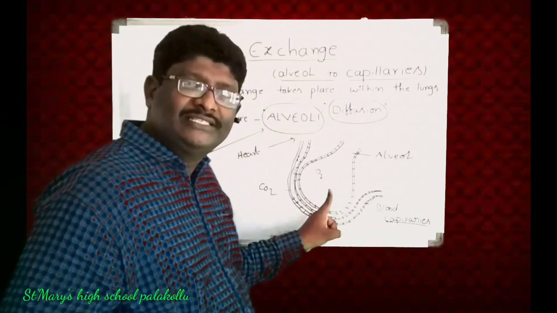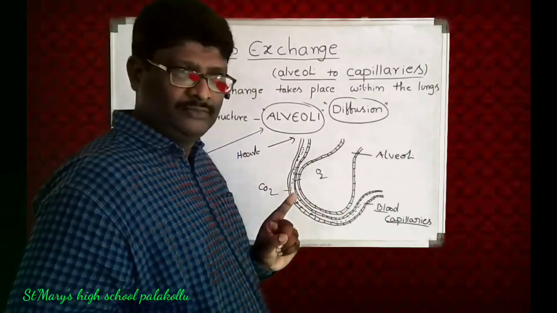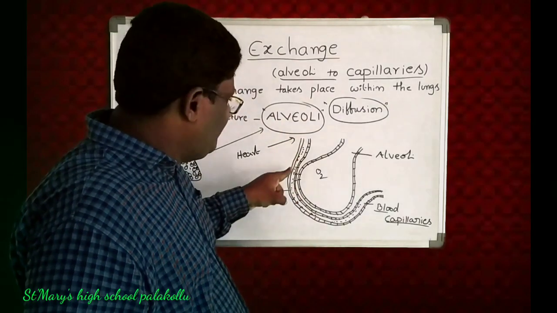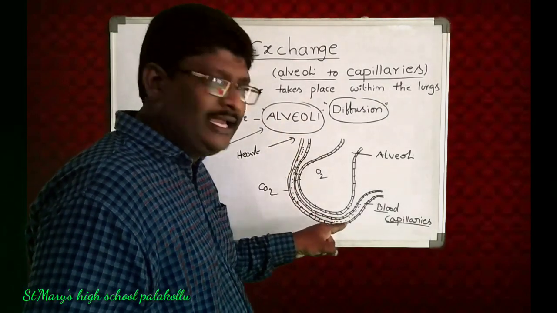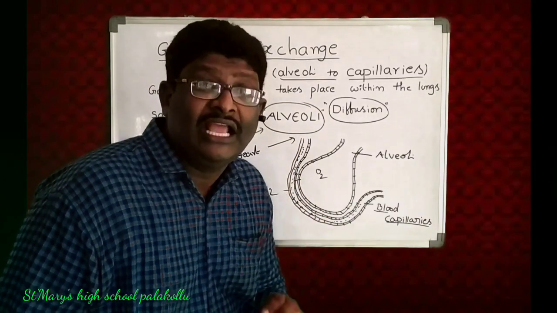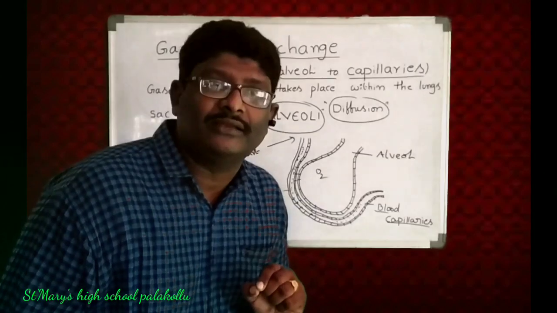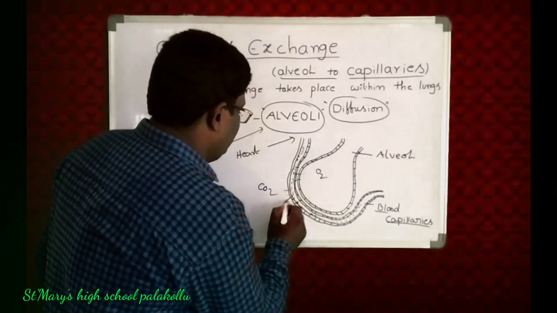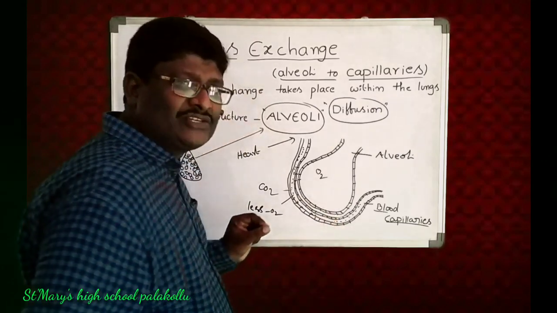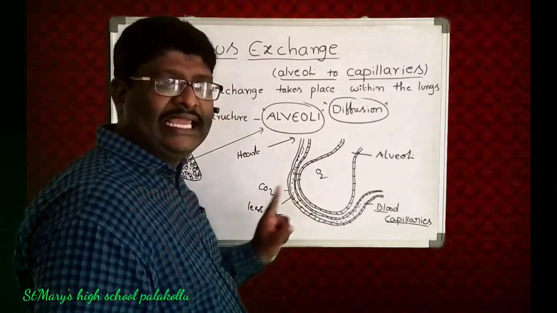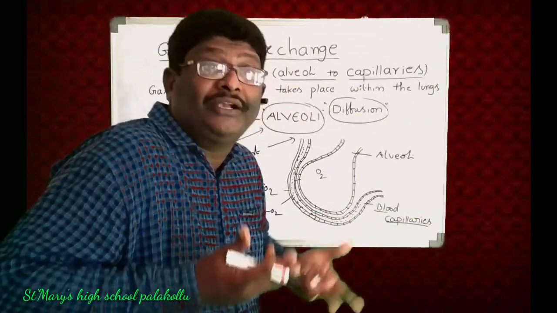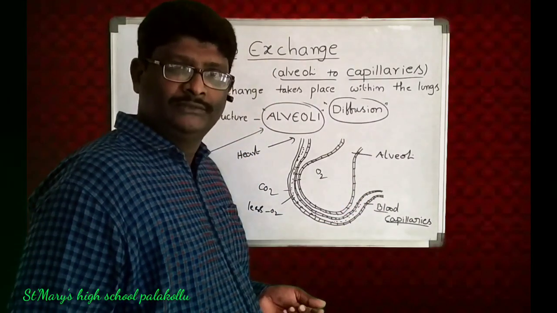But when the deoxygenated blood from the heart enters the capillary, the blood has a less quantity of oxygen, less O2. But in the alveoli, there is a high quantity of oxygen.